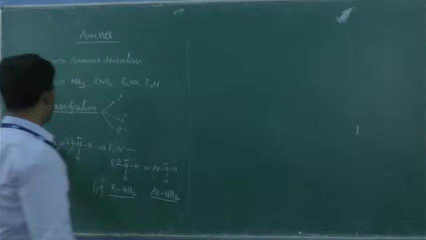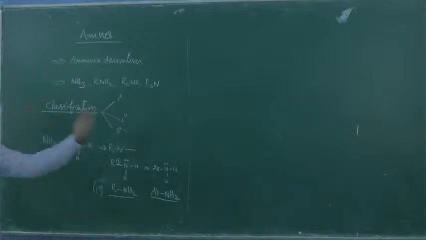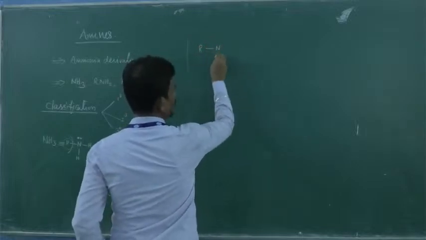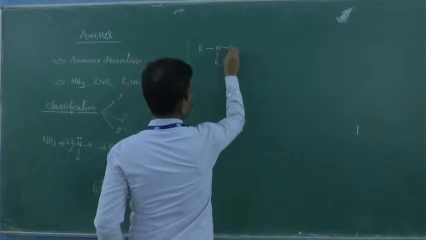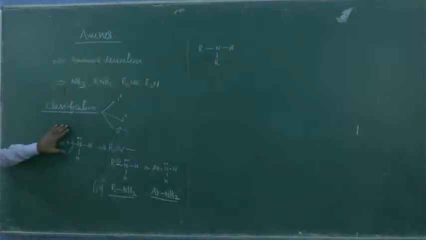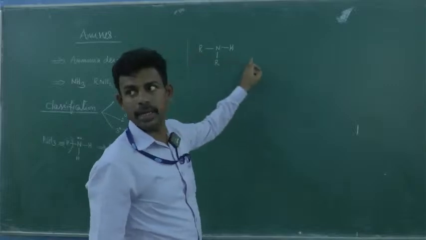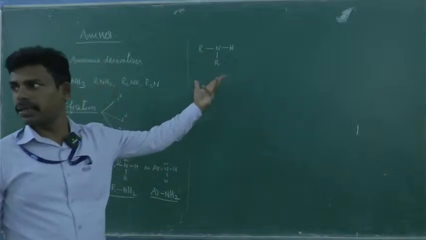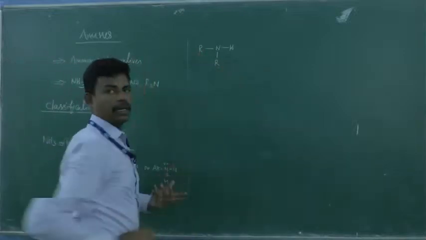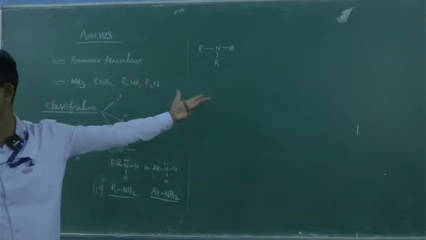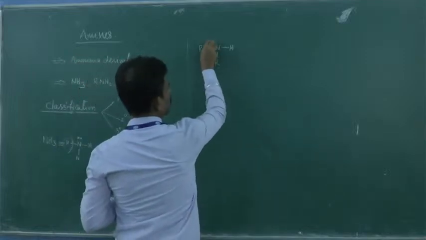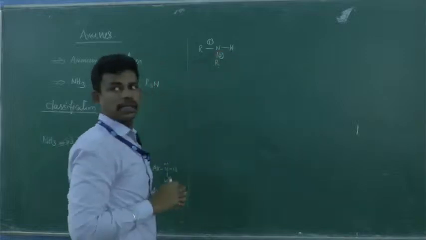Next, we have removed one hydrogen from ammonia. Now you have to remove two hydrogens. Take the ammonia, remove two hydrogens, and instead place two R groups. These can be alkyl groups or aryl groups. The two R groups can be the same or they can be different. Now look at this one: this is a carbon nitrogen bond, and this is a carbon nitrogen bond.